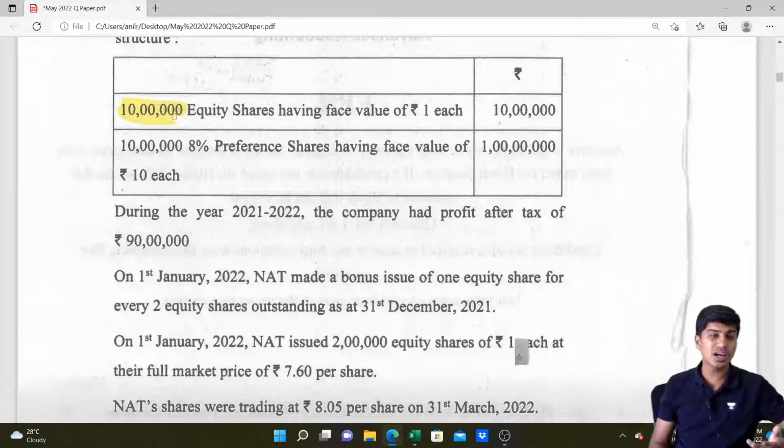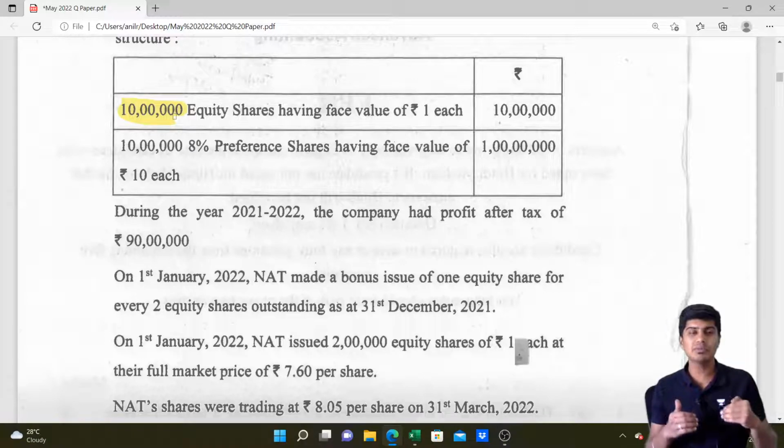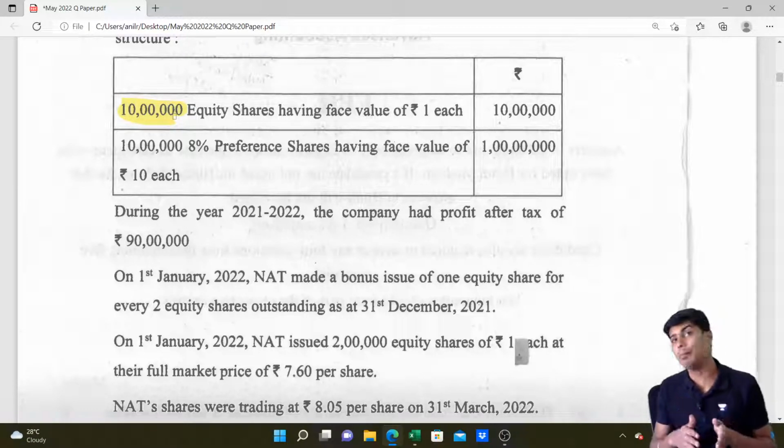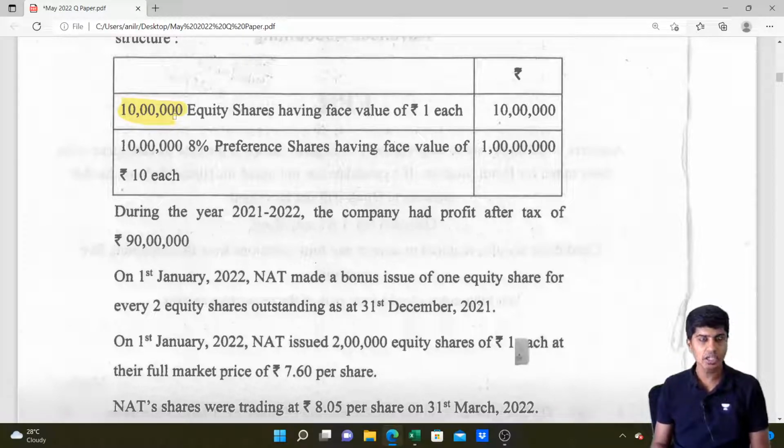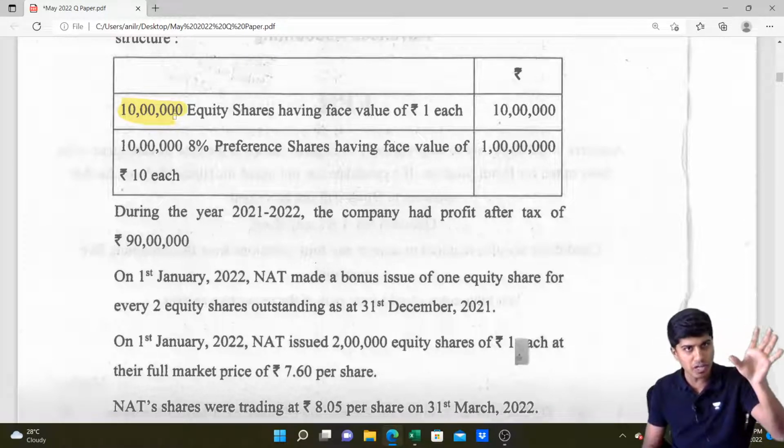This question is on earnings per share computation, EPS. There are two important things that you need to note. Number one, whenever a bonus issue is made, only the number of shares will increase. There is no inflow of cash. You don't receive any money. The reason being, bonus issue is capitalization of reserves and it is not an issue of shares for a consideration like cash. So profit on the top will remain the same.